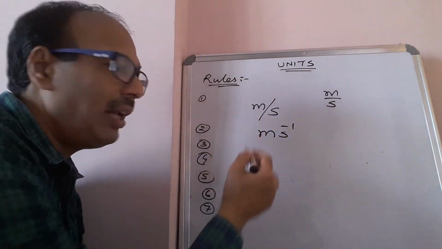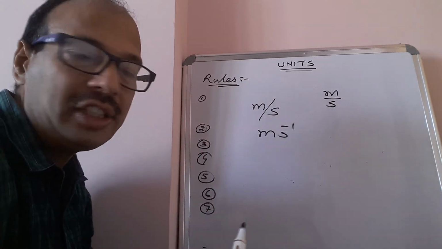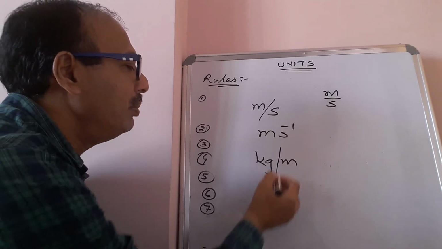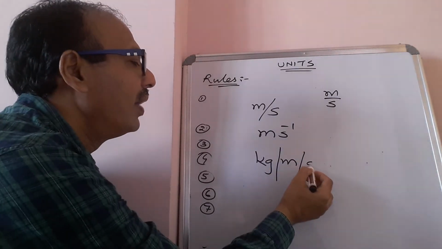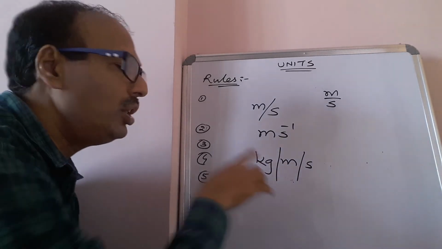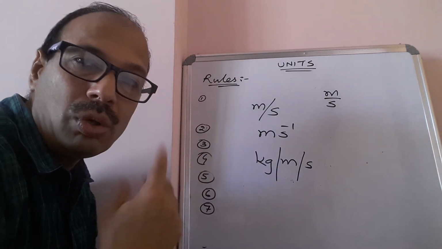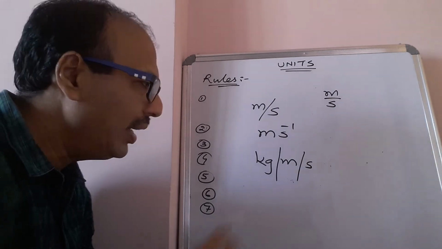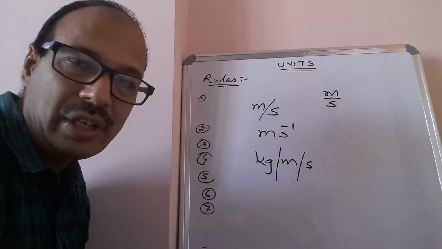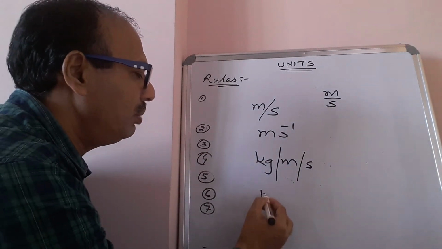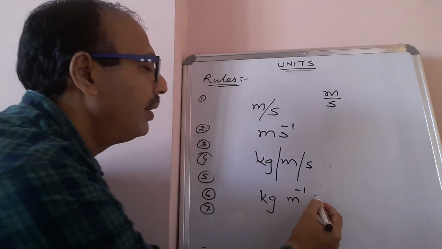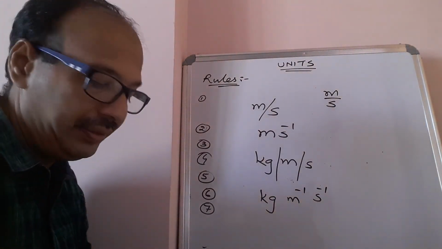While writing a number of units together at a time, for example kg per meter per second, you shouldn't use the solidus more than once. You shouldn't use it 2 times, only once. If you want to write it, it should be written like this: kg per meter per second.